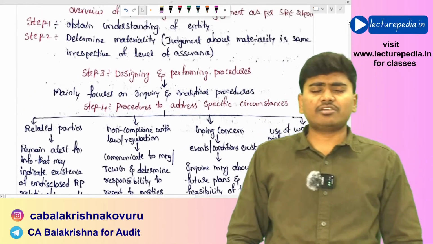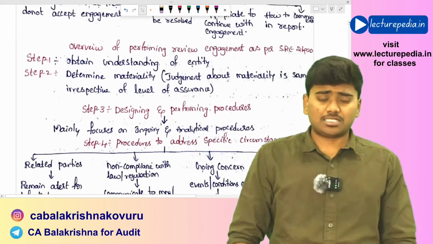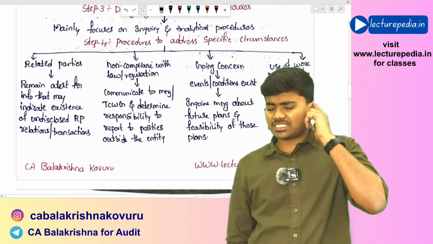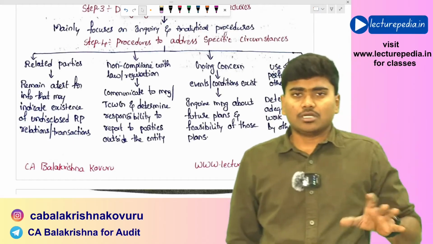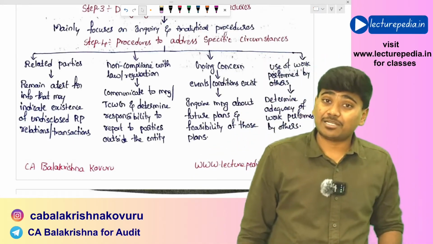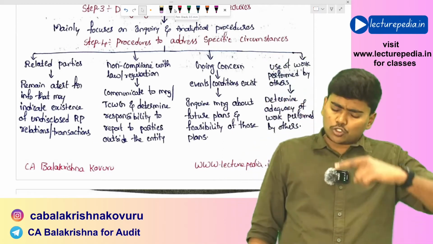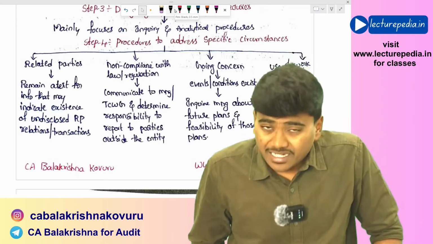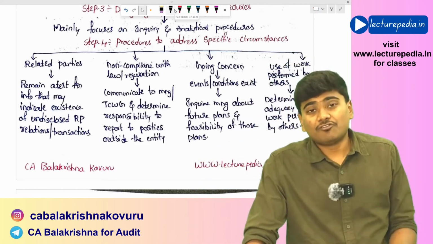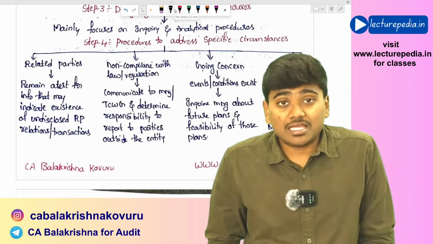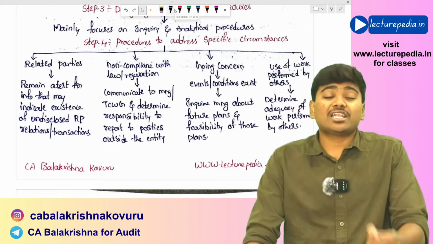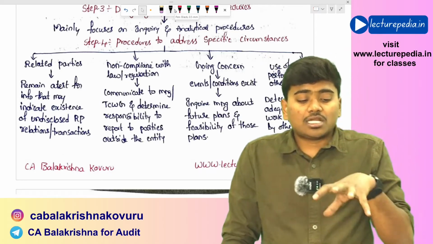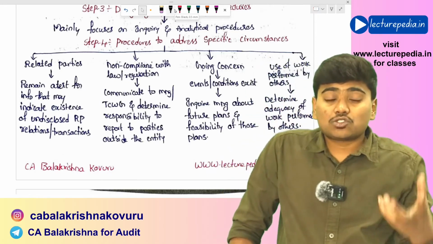Next, the practitioner will also perform certain additional procedures in case of certain specific circumstances. Now in the standard there are certain 4 specific circumstances that have been described. Of those, the first circumstance is related parties. With respect to related parties, during the entire review the practitioner has to be alert to find any conditions that will inform the auditor about existence of any related party relationships or related party transactions that were not earlier communicated to the practitioner. Okay, that procedure he needs to apply in case of related parties.